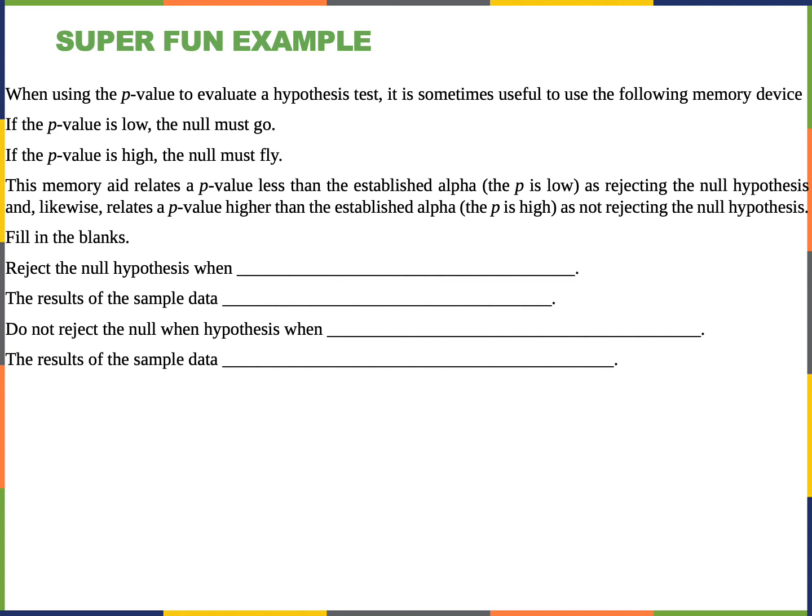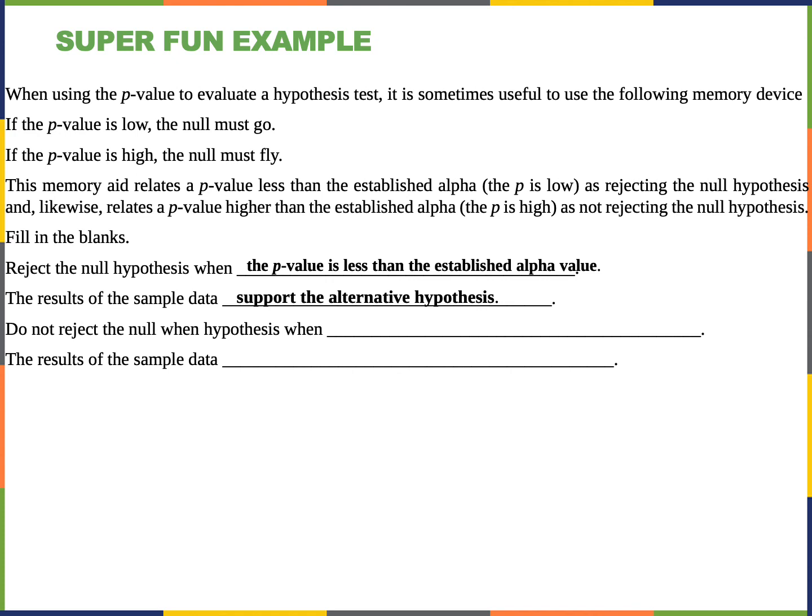Okay, so let's fill in the blanks. We reject the null hypothesis when the p-value is less than the established alpha. Really remember this, write it down, put it on a sticky note, on your computer, wherever, just put p-value less than alpha. That means that the results of the sample data support the alternative hypothesis. So there is sufficient evidence to reject the null and support the alternative.